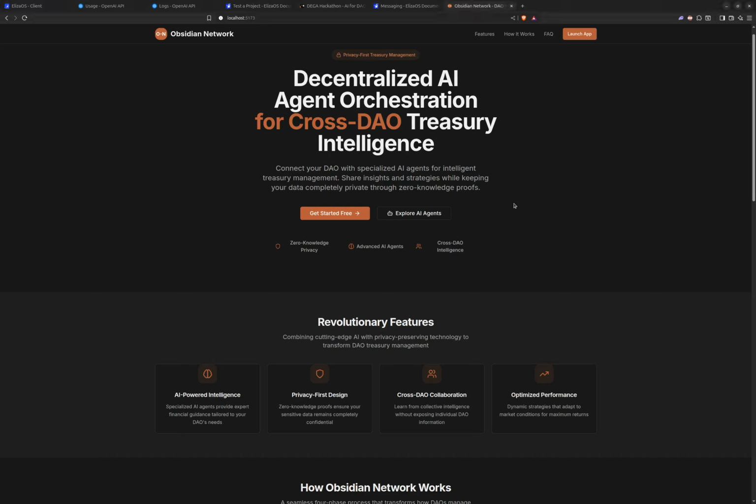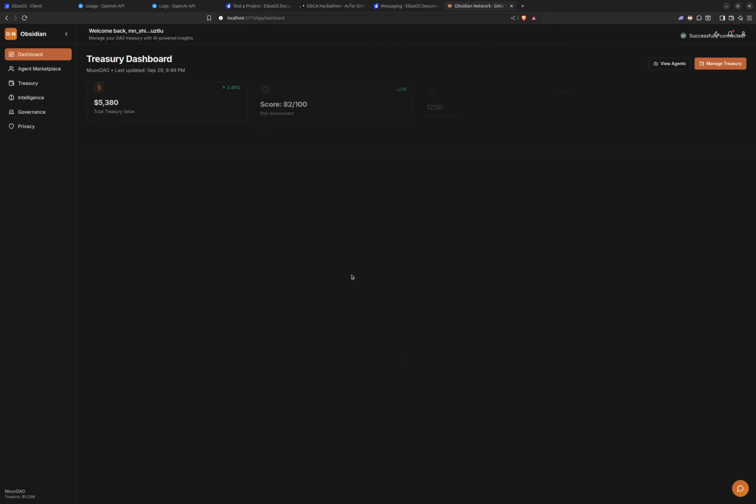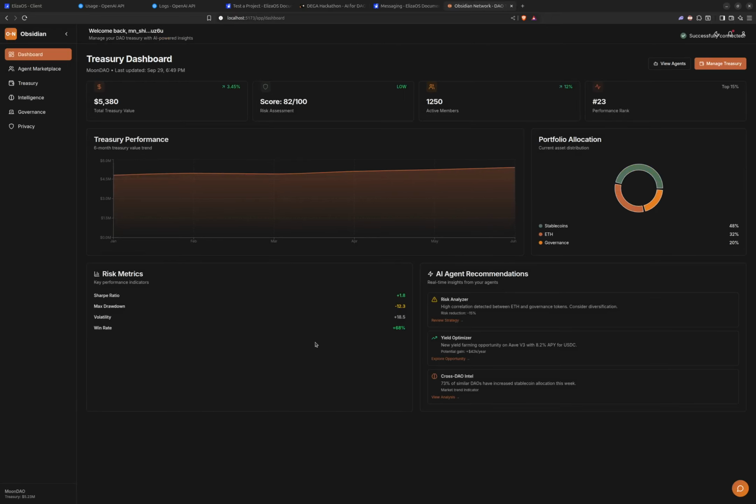When you are on the application, you can either launch the application or just click on get started. When you click on get started, you need to add your Midnight wallet address and the decentralized autonomous organization ID, and you need to connect to that specific wallet that you've added. The first thing that you'll see is the treasury dashboard, which gives a general overview of the treasury